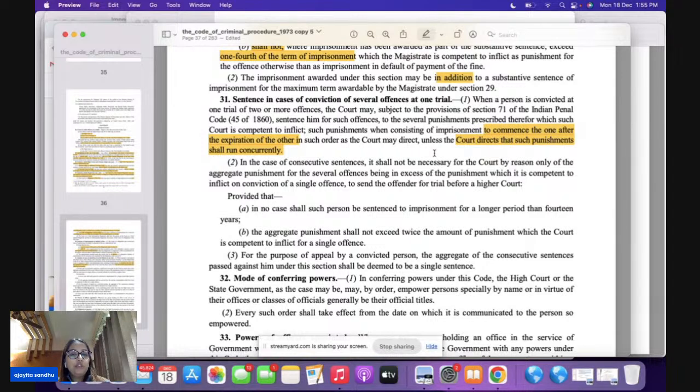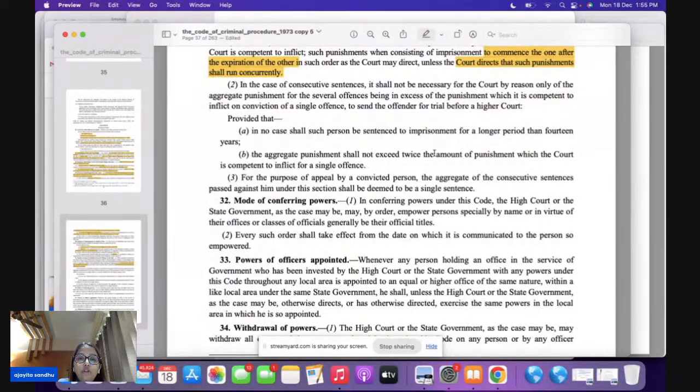The general rule is it's going to be one after the other. But the court may order that it can run concurrently, that is side by side, hand in hand. Please remember that under Section 31, the general rule is it is going to run consecutively, but the special rule applies only when the court directs that it can run concurrently. Otherwise, it is not going to run concurrently here.